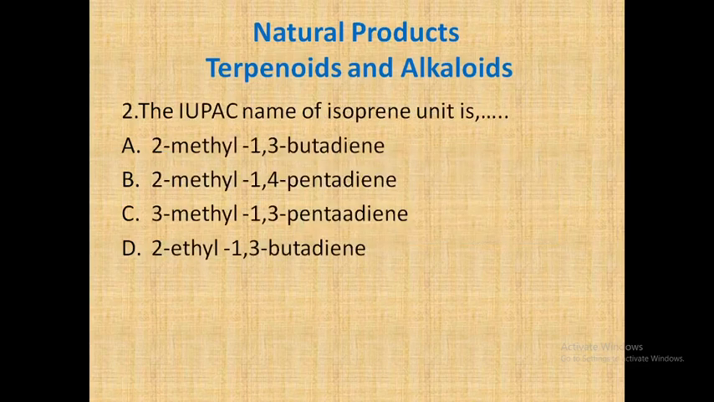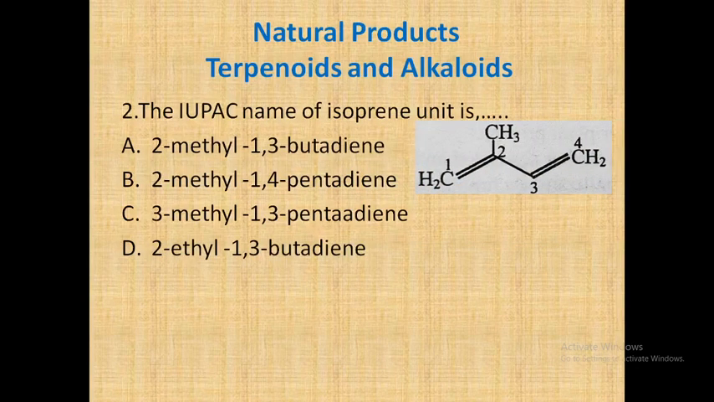The IUPAC name of isoprene unit. We have just seen the structure of isoprene unit, and now we have to name it. The longest parent chain is a 4 carbon chain, and at carbon number 1 and 3 double bonds start, so definitely it's a 1,3-butadiene, and at carbon number 2 a methyl group is present. Therefore the name of this isoprene unit becomes 2-methyl 1,3-butadiene, and the correct answer is A, 2-methyl 1,3-butadiene.